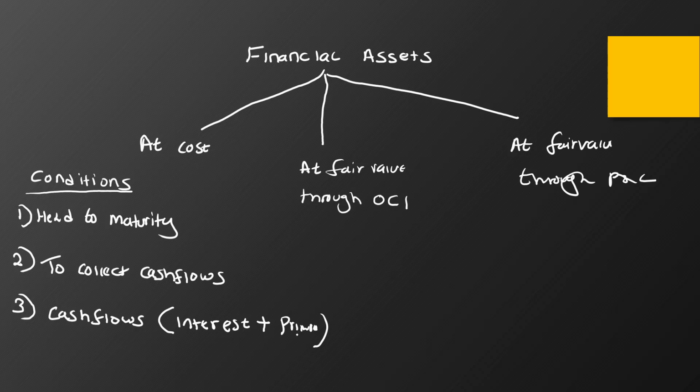Those are the three conditions that must be met for us to value a financial asset at cost. It must be held up to maturity, and it's being held up to maturity so that it can collect contractual cash flows, and those contractual cash flows are for the payment of interest and principal.